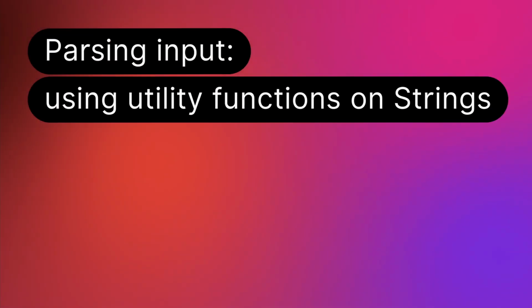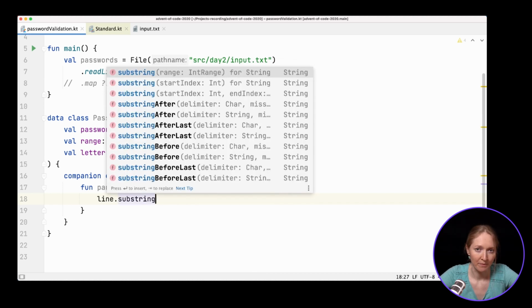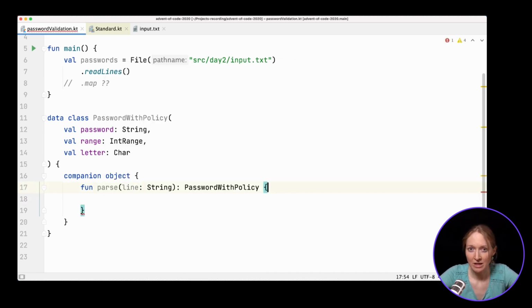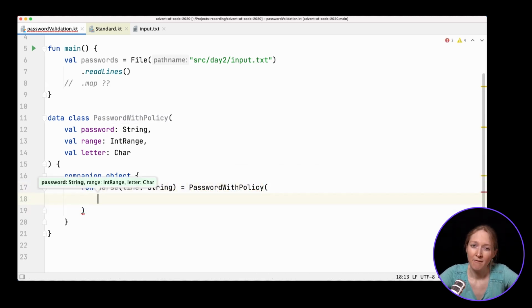There are 2 ways to parse the input: by using utility functions on strings or by using regular expressions. Let's discuss both these ways. The Kotlin standard library contains many helpful functions on strings, including substringAfter and substringBefore. We can use them to solve our task. Let's construct the PasswordWithPolicy object. For clarity, we can provide the parameter names explicitly.